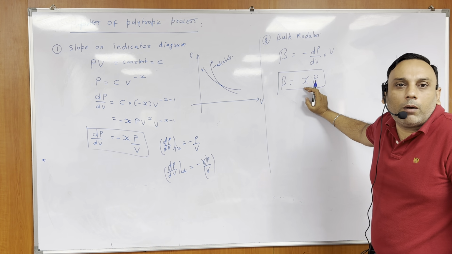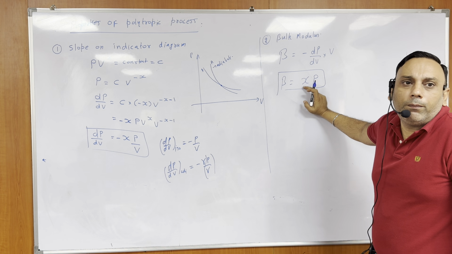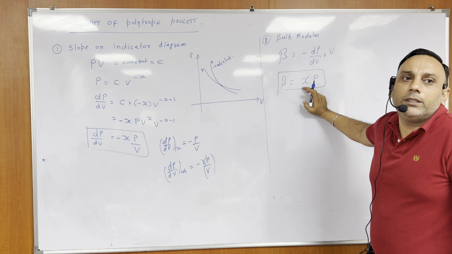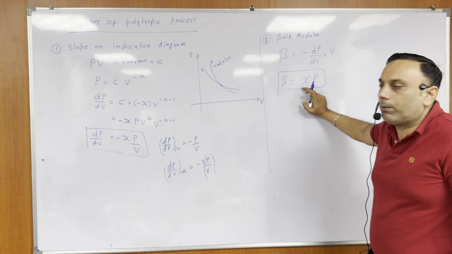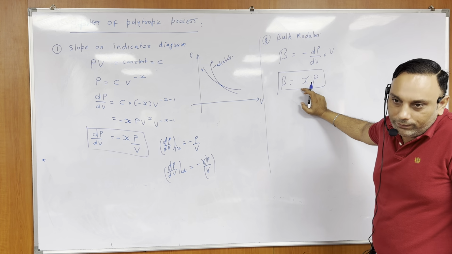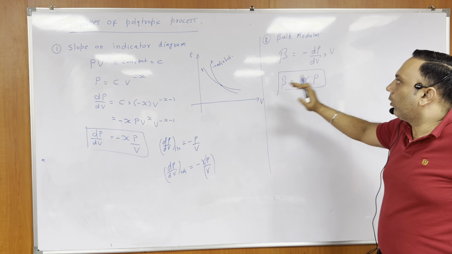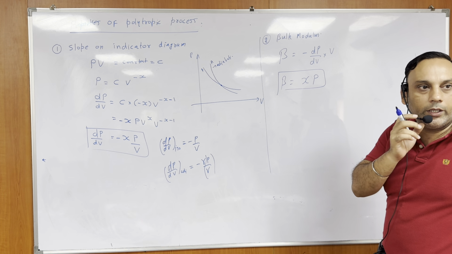So bulk modulus of an isothermal process is just pressure. So if for an isothermal process bulk modulus is given, indirectly they are giving pressure. For an adiabatic process, bulk modulus is gamma into P. Like that. Okay, beta? Slope, bulk modulus. What will be specific here? That I already told, right?